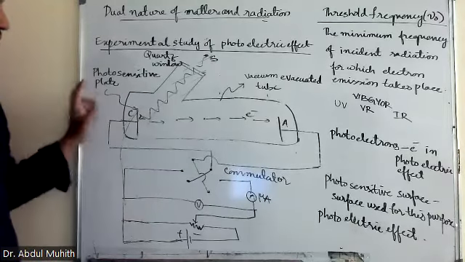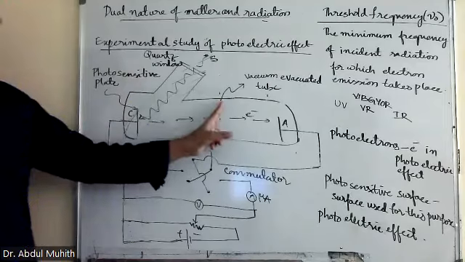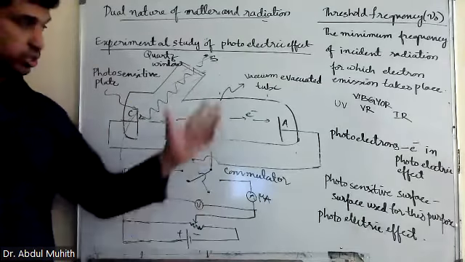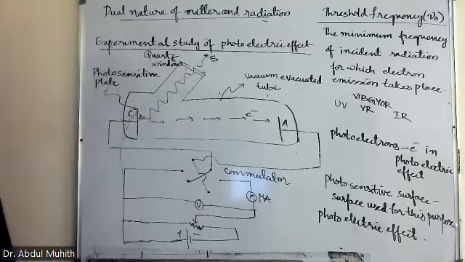So this plate is the photosensitive surface. This is the vacuum evacuated tube. This is the quartz window. Is that clear? Please copy this diagram fast.